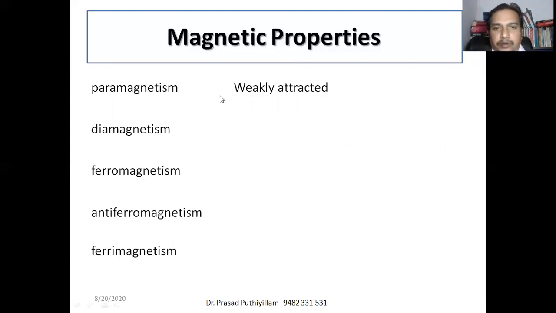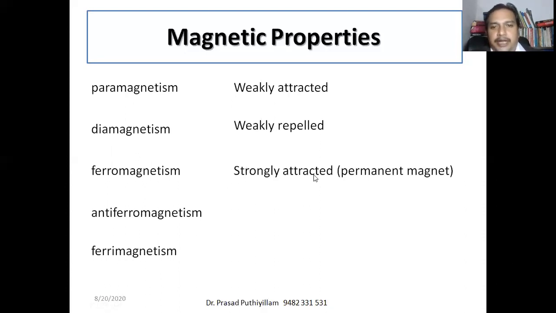If a material is weakly attracted to a magnetic field, then such compounds show paramagnetism, or they are paramagnets. If some substances are weakly repelled, then we call it diamagnetism, or the material diamagnetic.